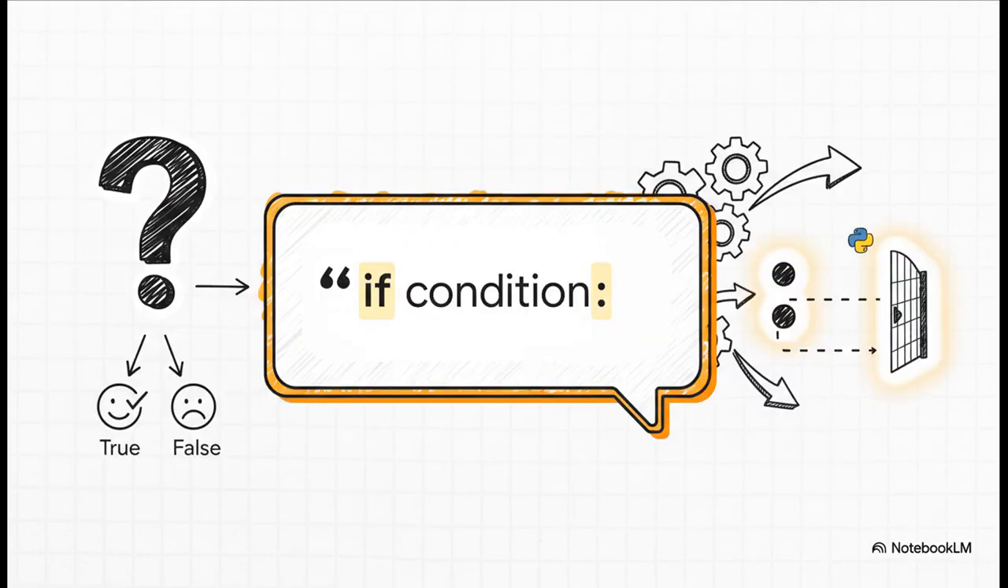And the best part is the syntax is beautifully simple. It just starts with the keyword if, followed by your condition. That's our big true or false question. And it always ends with a colon. That colon is critical. It's basically you telling Python, hey, pay attention. If this thing I just asked is true, here's what I want you to do next.